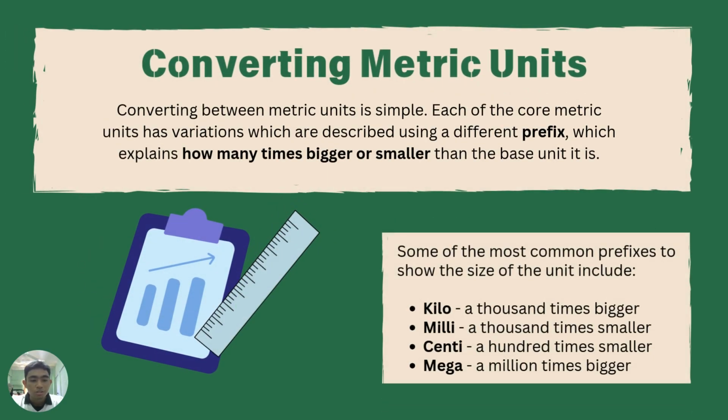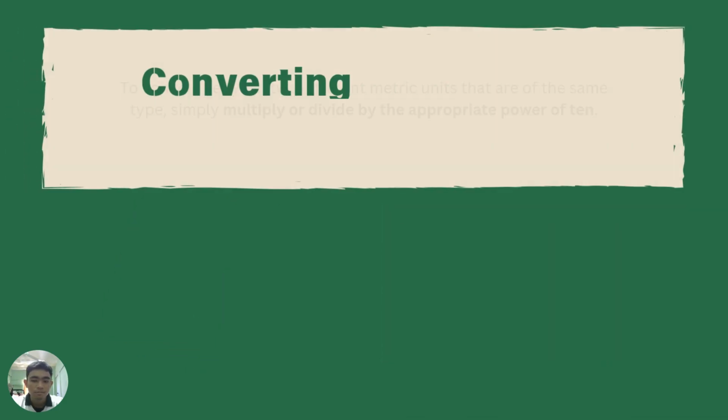Now, converting between metric units is simple. Each of the core metric units has variations which are described using a different prefix, which explains how many times bigger or smaller than the base unit it is. Some of the most common prefixes to show the size of the unit include kilo, 1,000 times bigger; milli, 1,000 times smaller; centi, 100 times smaller; and mega, 1,000,000 times bigger.